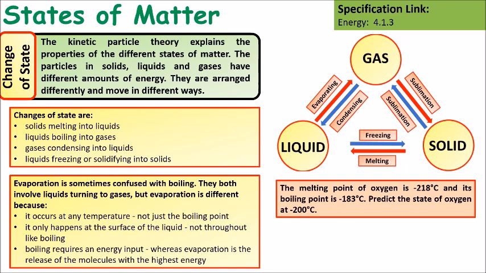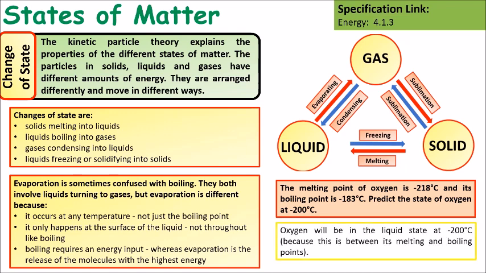So if we think about the question, the melting point of oxygen is minus 218 degrees, and its boiling point is minus 183 degrees. Predict the state that oxygen will be at minus 200. So oxygen will be a liquid at minus 200 because this is between its melting and boiling points.